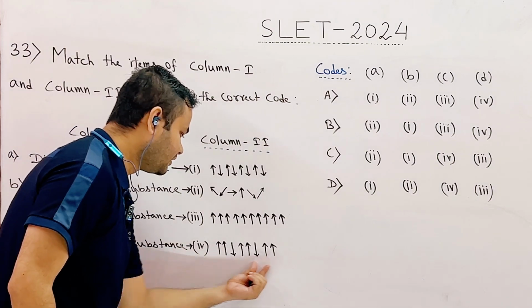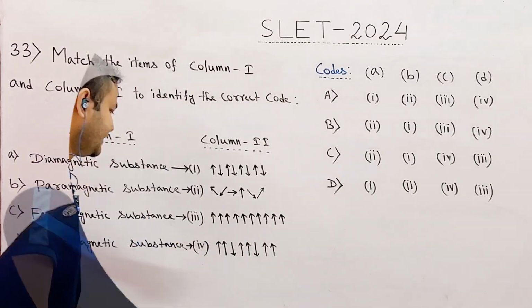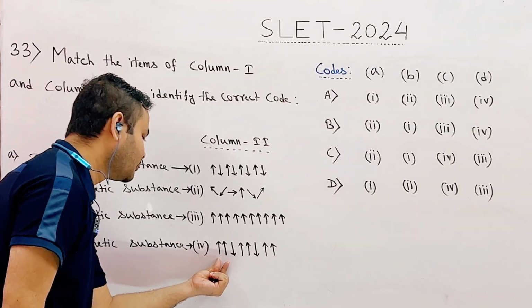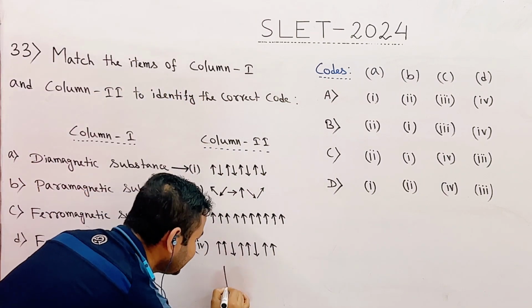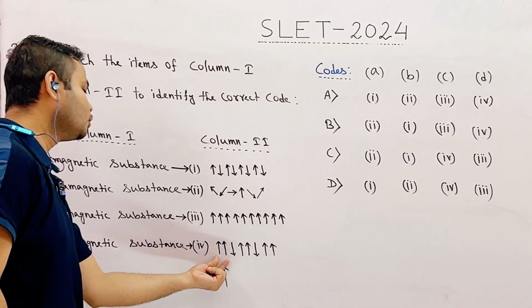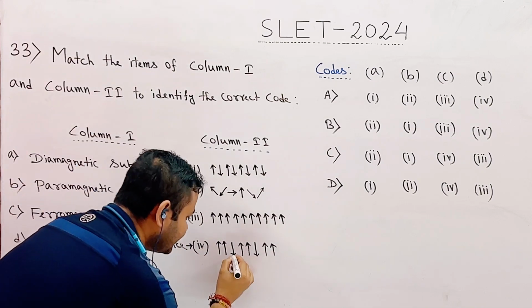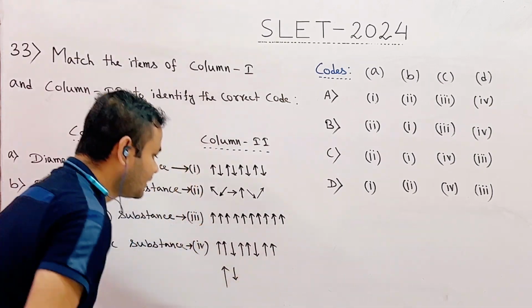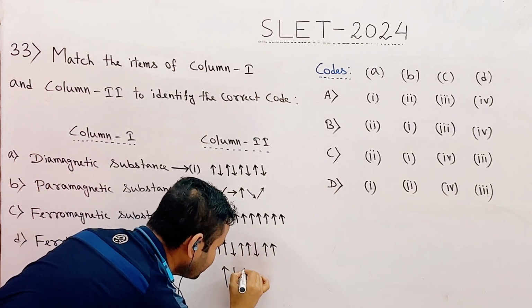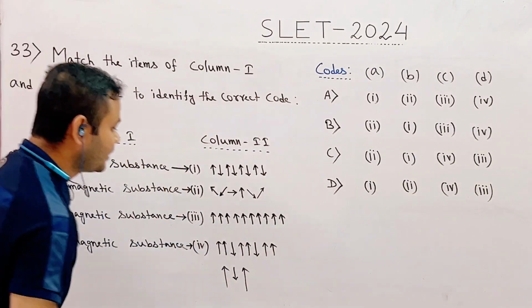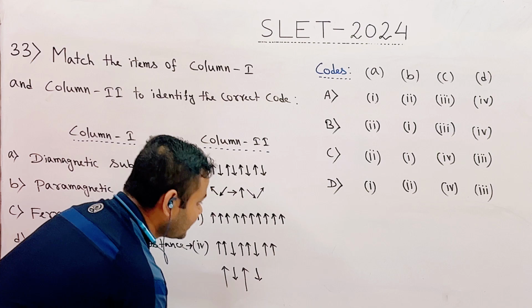Now let us redraw these magnetic dipole moments. The resultant magnetic dipole moment of these 2 dipoles will be in upward direction, and the magnitude will be 2 times of one dipole. Next one is this dipole. Again the resultant magnetic dipole moment of these 2 dipoles will be this one. Next one is this one.